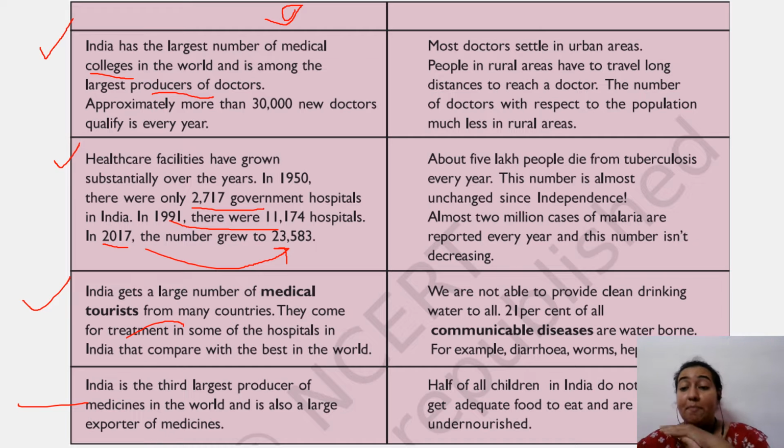Now let's compare the other part of the slide, which is on the right hand side of the screen. Most doctors settle in urban areas. So the first point is doctors are settling in urban areas. So what about rural areas? It is said that people in rural areas have to travel long distances to reach a doctor.